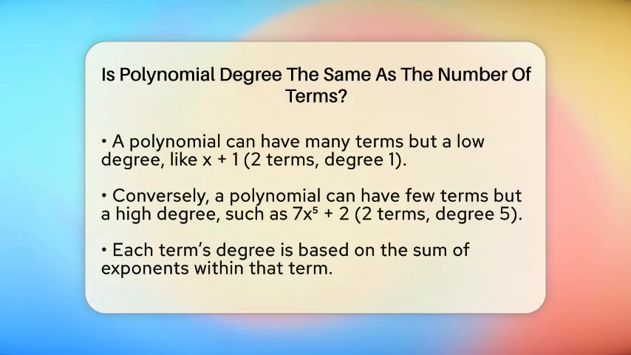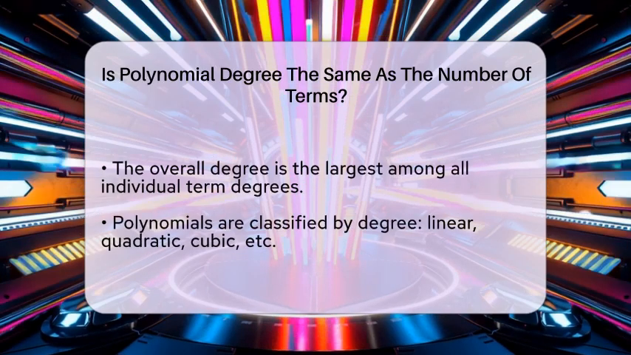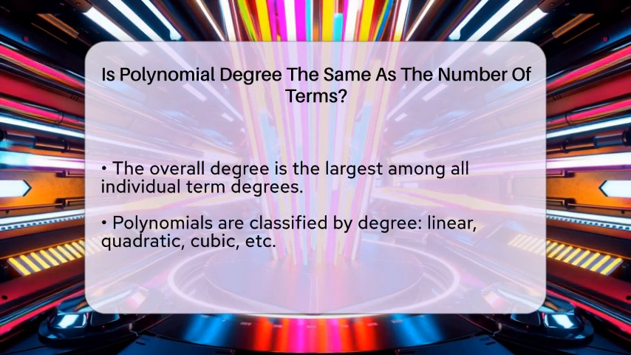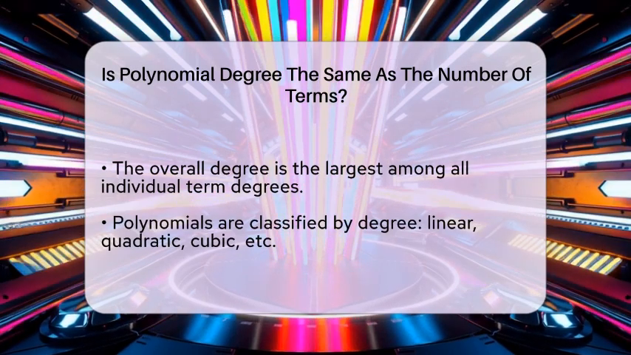So, a polynomial can have many terms but a low degree. For example, x plus 1 has 2 terms but only degree 1. Conversely, a polynomial can have just a few terms but a very high degree. Think about 7 times x to the power of 5 plus 2. It has 2 terms but the degree is 5 because the highest exponent is 5.